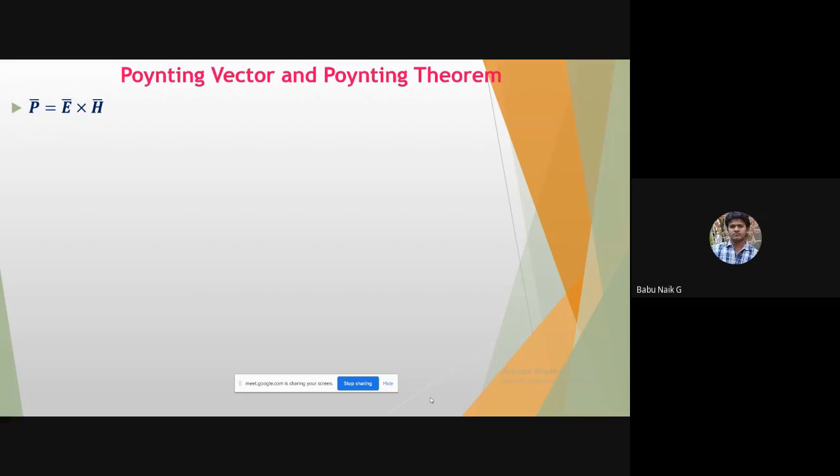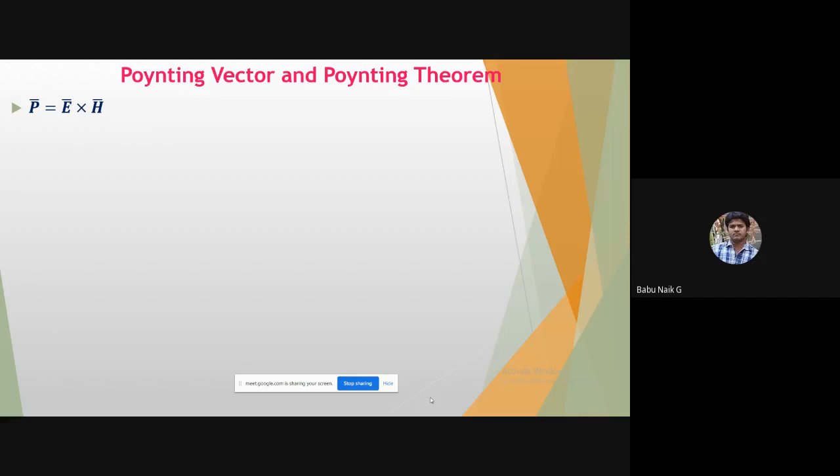What we have discussed now, finally, is power, considering the electric field and the magnetic field. That is the energy transmitted from one medium to the other medium. What we receive as signals or power, we call a power wave.